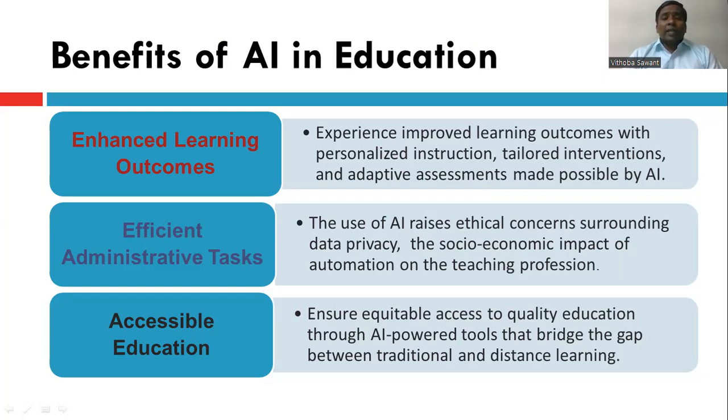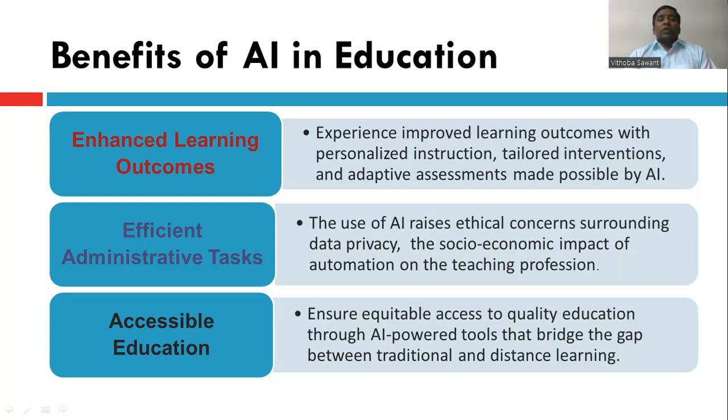So we should provide that kind of experience, and that experience will help learning outcomes. It is how we give personalized instruction to students, tailor the interventions and adapt the assessment. How and in which way we adapt is also very important, and through that we achieve our outcomes. So artificial intelligence will help us to enhance the learning outcomes.